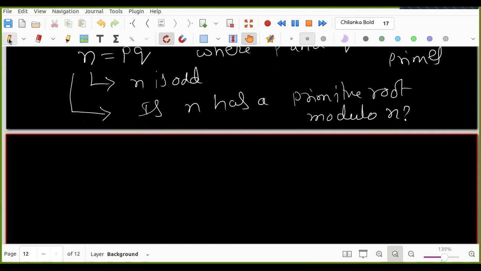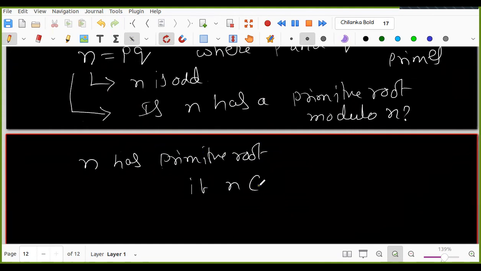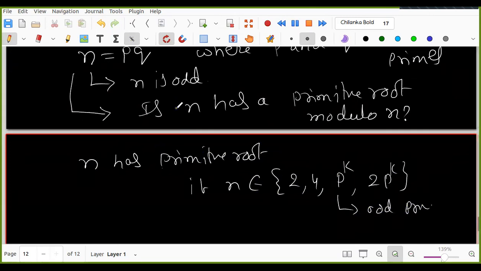We know that a number n has a primitive root if n is 2, 4, a power of an odd prime, or 2 times a power of an odd prime, where p is an odd prime. But now p and q are both odd, so it will not work. This we know from earlier. That means that U_n is not cyclic.